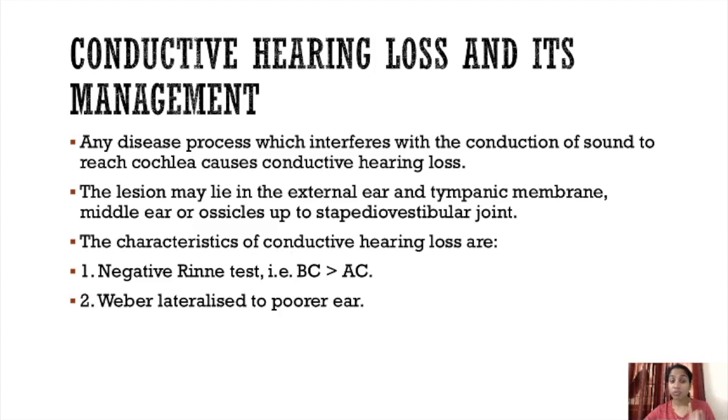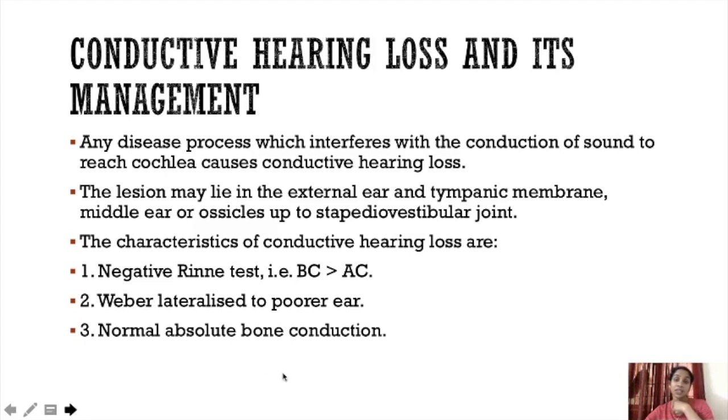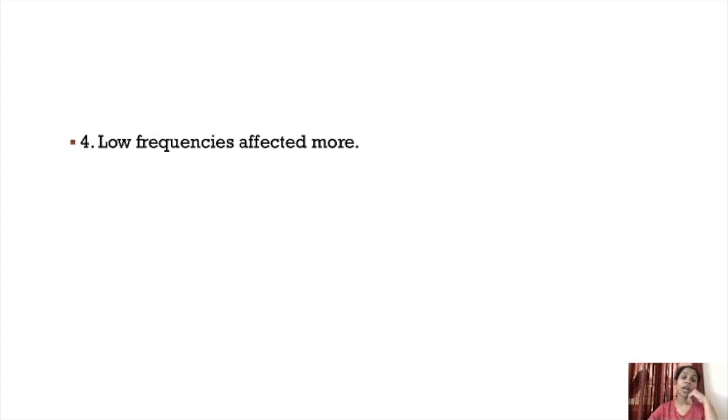Second one is Weber's lateralized to the poorer ear. Whichever ear is affected, on that side the Weber's test vibration will lateralize. And a normal ABC test. There will be a change in absolute bone conduction only in sensory neural loss, so it will be normal for conductive hearing loss. And low frequencies are affected more. Low frequency sounds are affected more in conductive hearing loss.